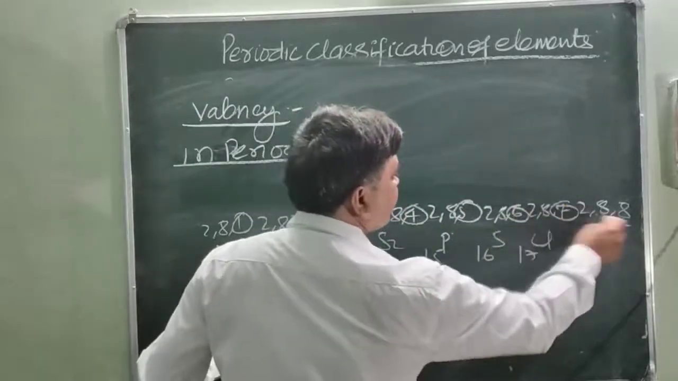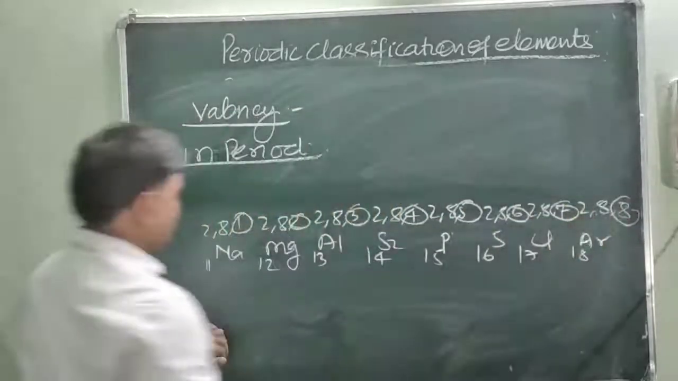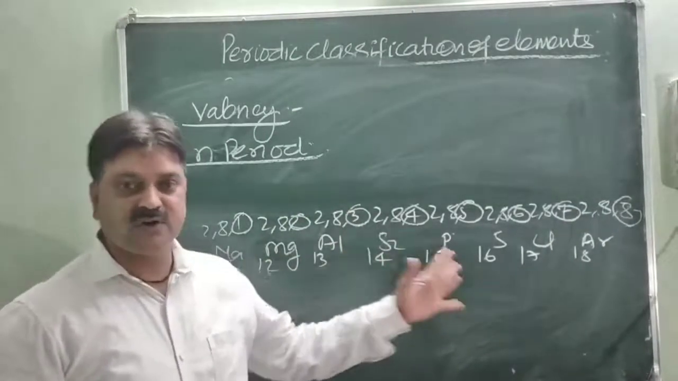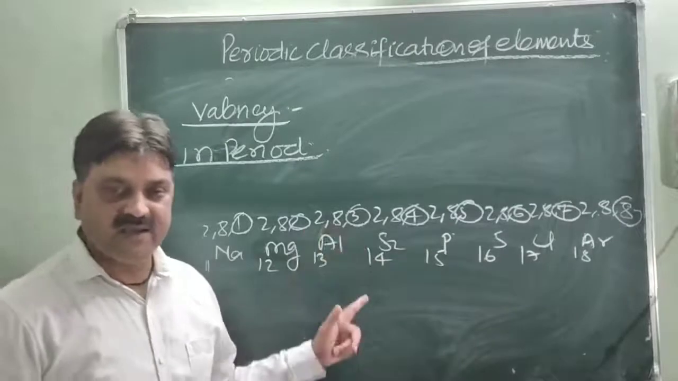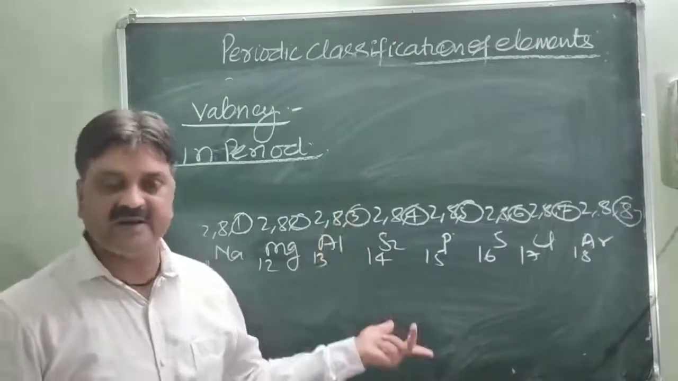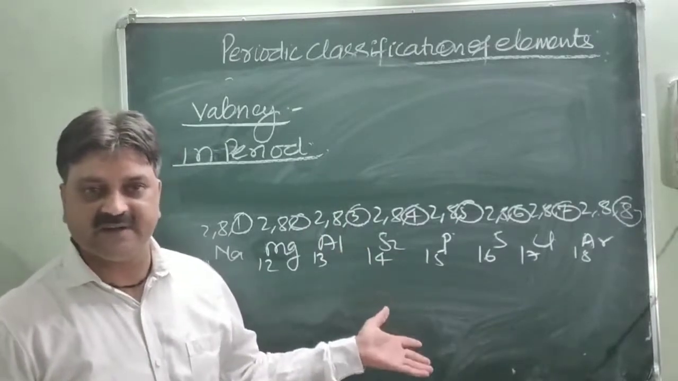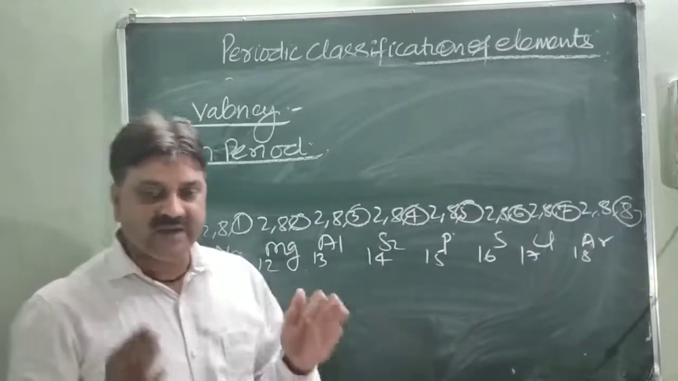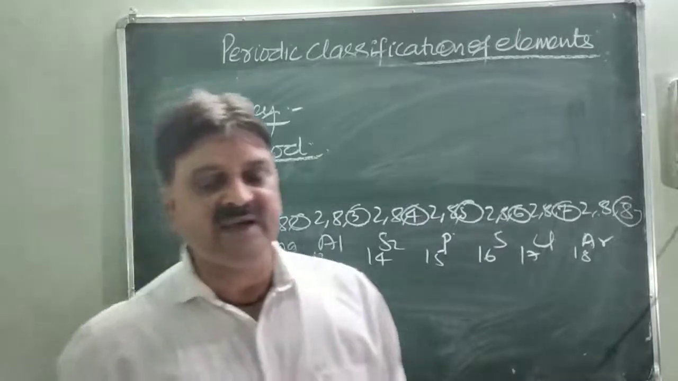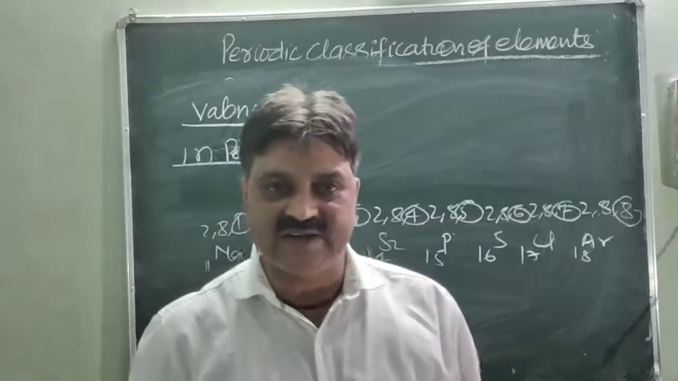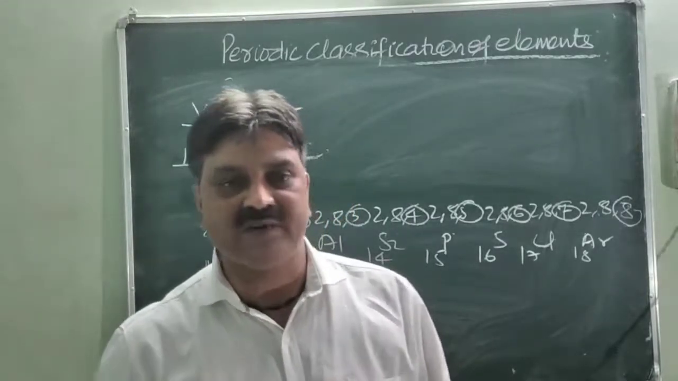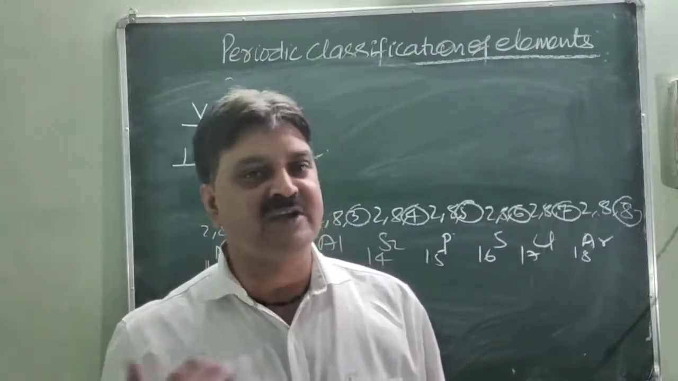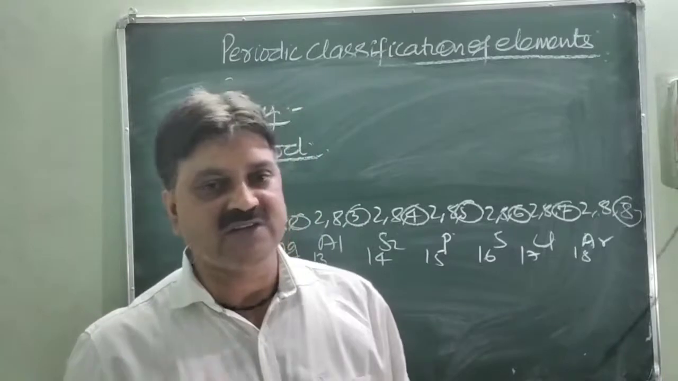And how do you show the valency? There are three types of elements present in the periodic table: metals, non-metals, and semi-metals, like germanium, silicon, etc. Metals always complete their stable structure by losing electrons. This is called the reducing property. And non-metals always attain their stable structure by gaining electrons. This is called the oxidizing tendency.